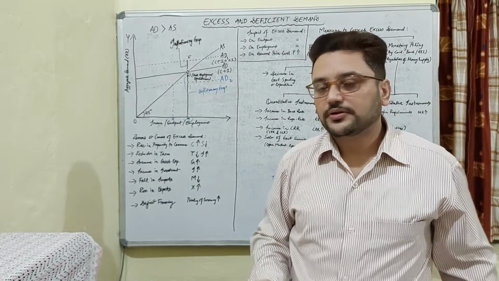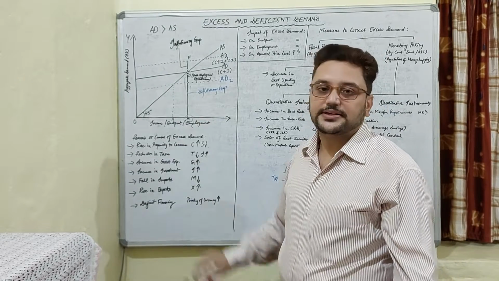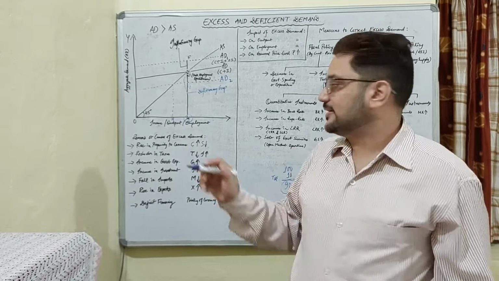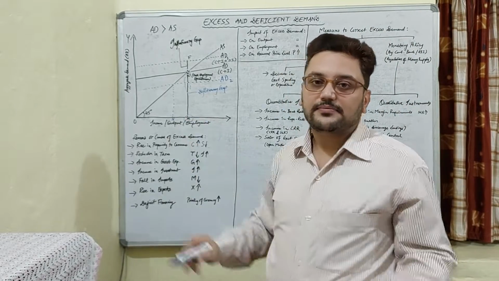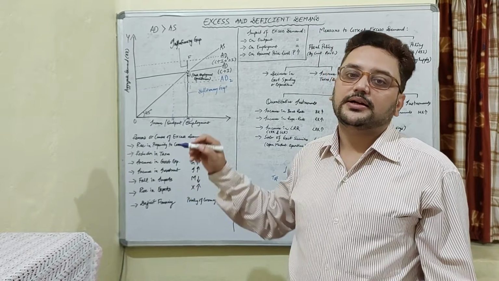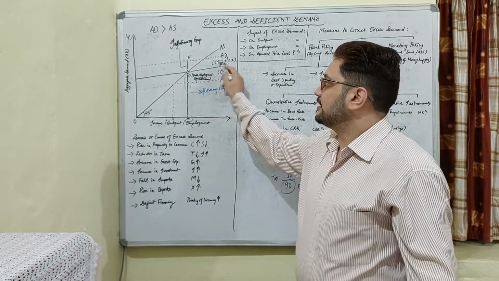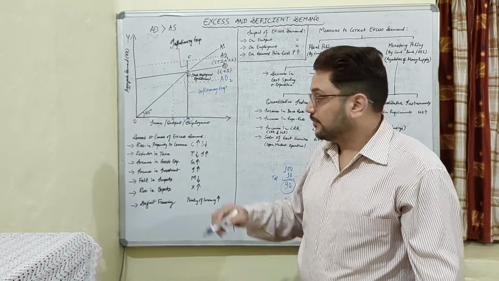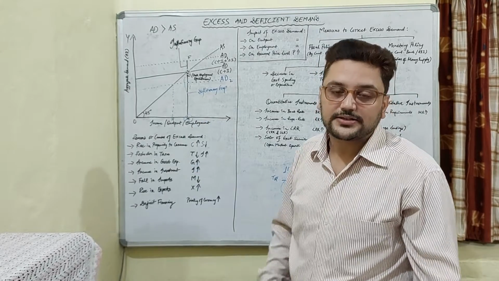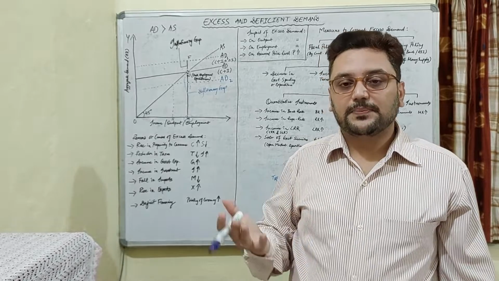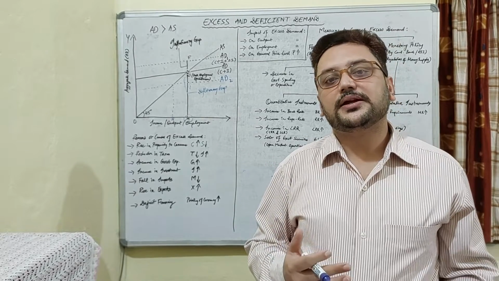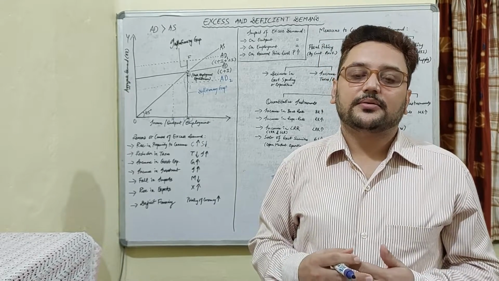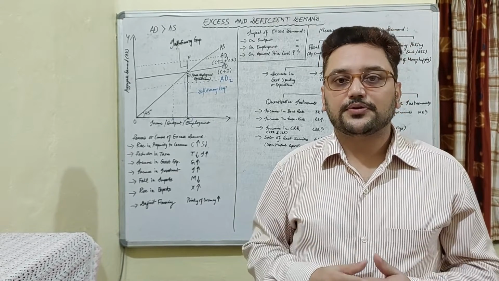First, on the output, we can clearly see that output has reduced. From OM output, it has become ON, and this output is NM amount short of the actual demand which is required to establish full employment equilibrium. Unemployment again, because output has reduced and people are not demanding goods, there will be a huge amount of stock maintained because people are not purchasing the product.